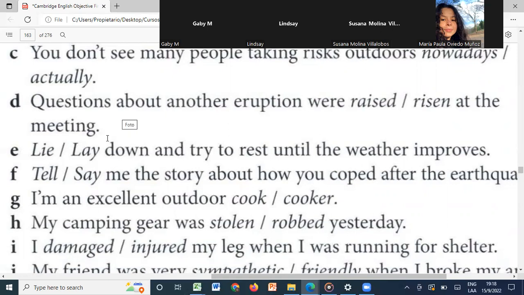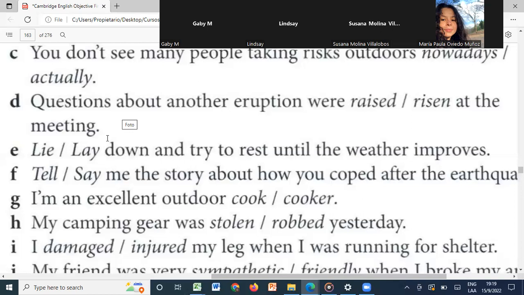Questions about another eruption were raised at the meeting. In that case, it will be raised. To raise, in that case, is transitive, and it means it takes an object.